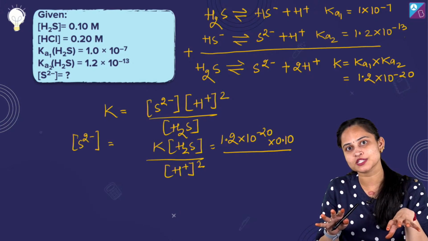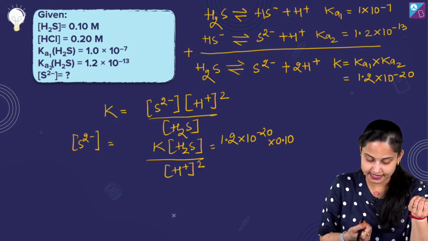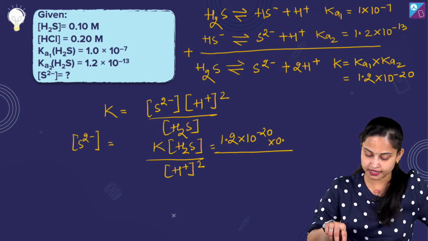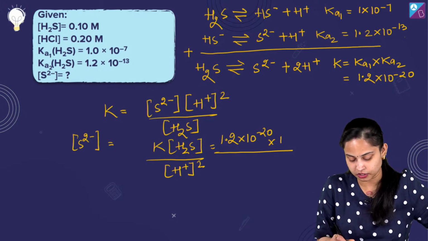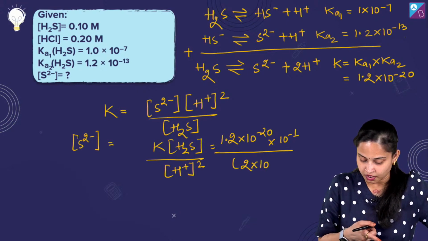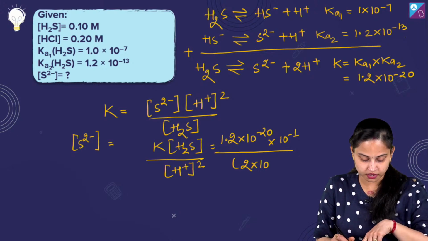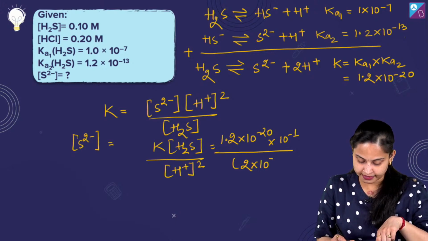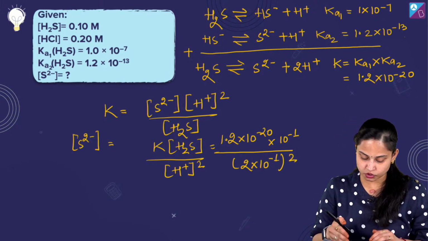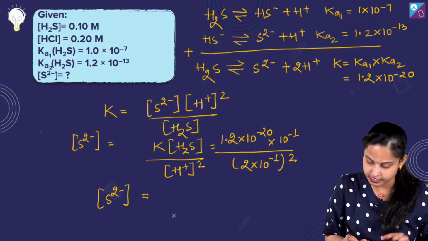It is 0.2. तो इसको हम कैसे लिख सकते हैं, it's 0.1 we have been given, तो क्या मैं इसको 10⁻¹ लिख सकती हूँ, yes, और इसको 2 into 10⁻¹ again and whole square, kind of like this. Is it clear? इसको जब आप solve करेंगे then we are going to get the concentration of S2 negative is equal to 3 into